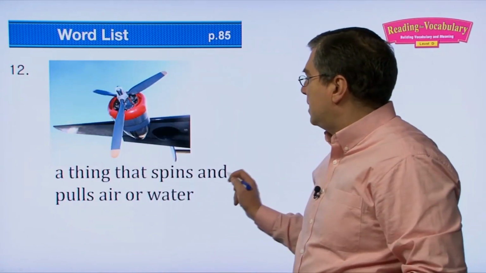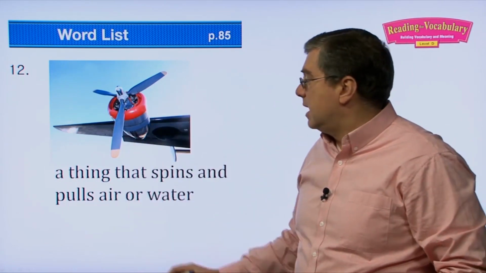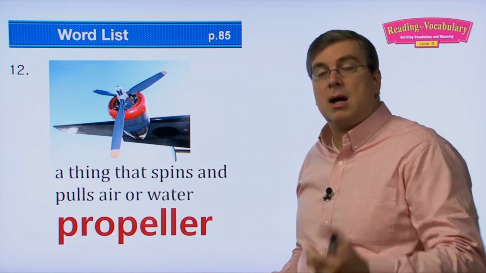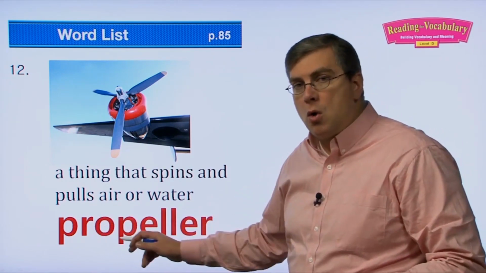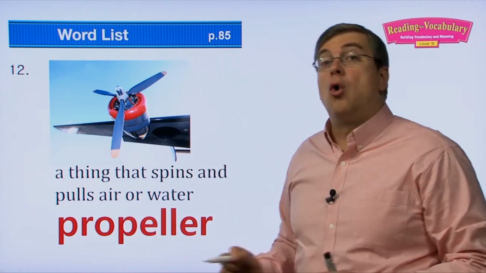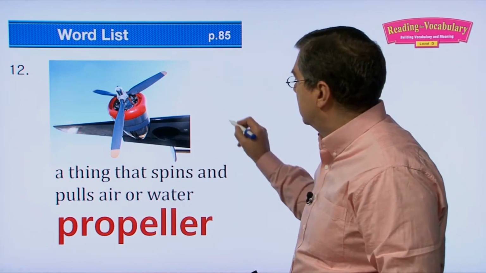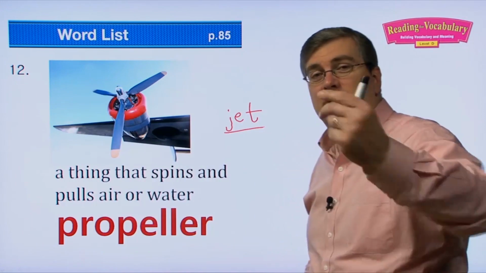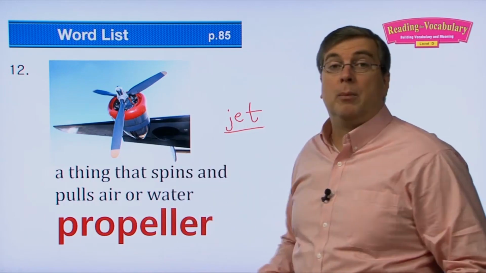Next one, a thing that spins and pulls air or water. So on older airplanes, we have this. This is called a propeller. Propeller. That might be a little difficult to pronounce. Propeller. And these are, of course, on older airplanes, right? Nowadays, most airplanes use jet engines, jets. Most airplanes are jets nowadays, especially the big airplanes that you travel to another country, they use jets. But smaller airplanes and older airplanes, they'll use propellers.